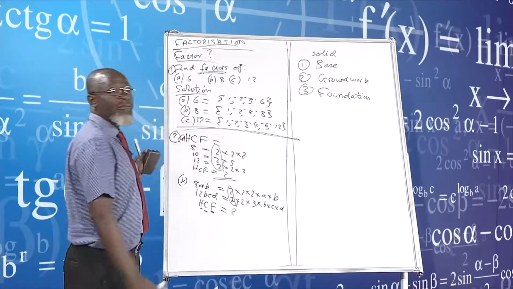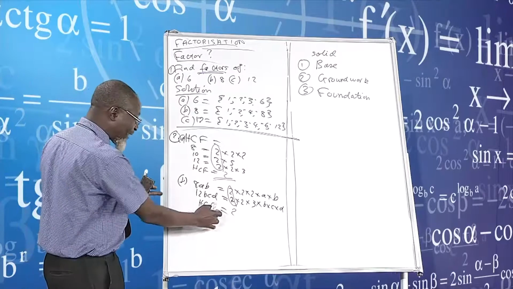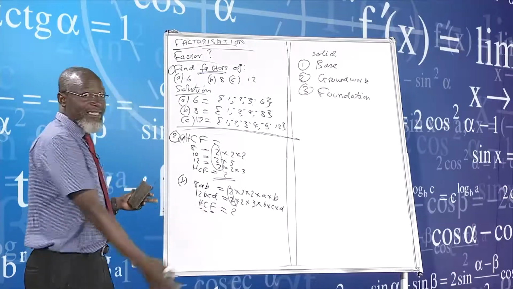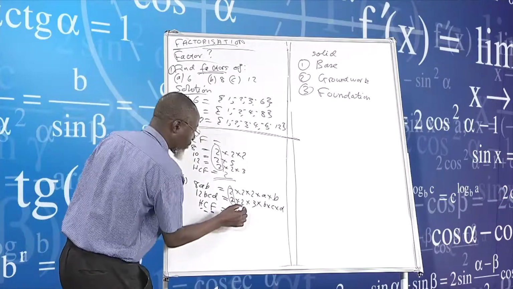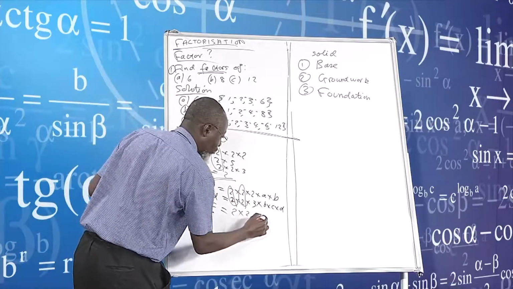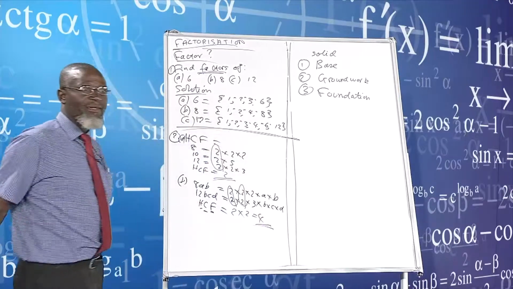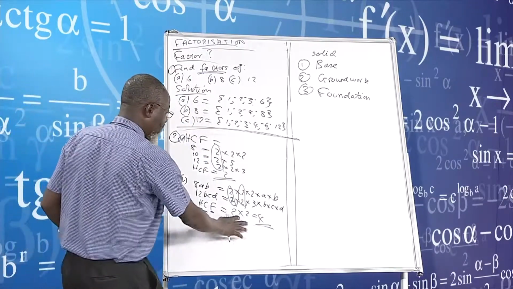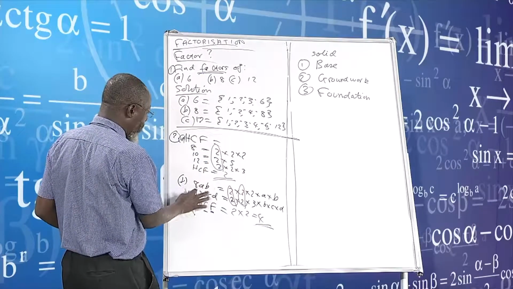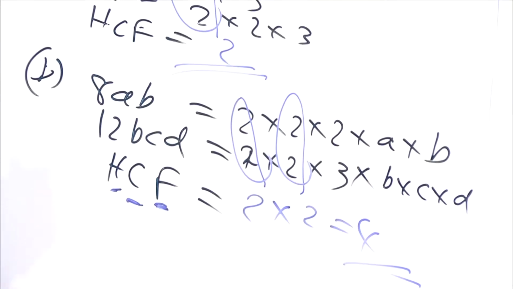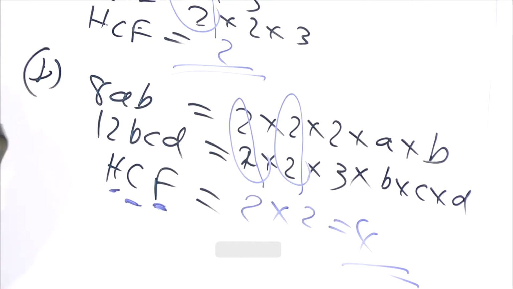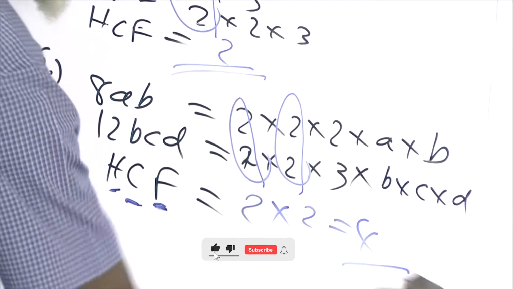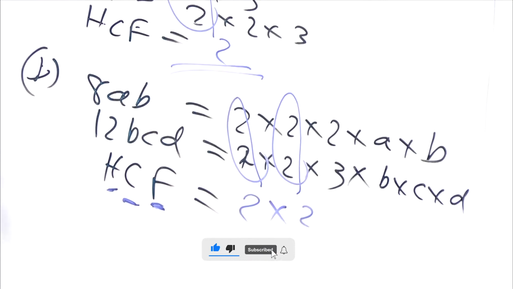I see the highest. 3 is the factor, common factor, and highest. What am I saying? There is also another factor in over 2. So the highest common factor is 4. I will repeat this. 2 is a common factor, but then 4 is the highest. But I haven't finished. Why? Because I haven't put the letters.